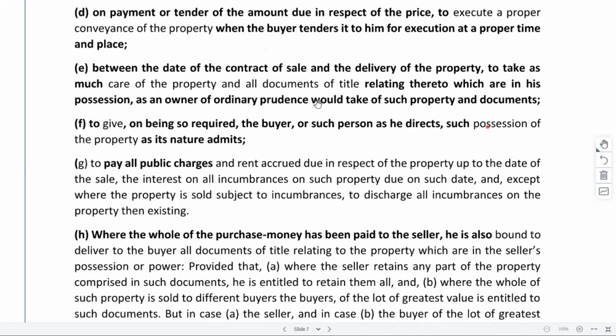Next one is to give, on being requested by the buyer, possession of the property as its nature admits.